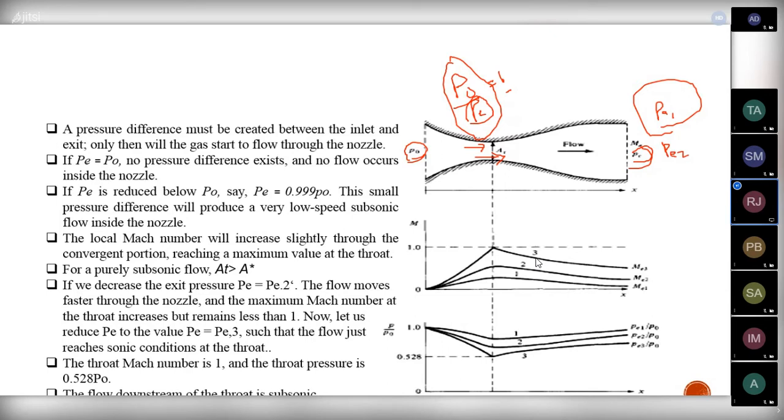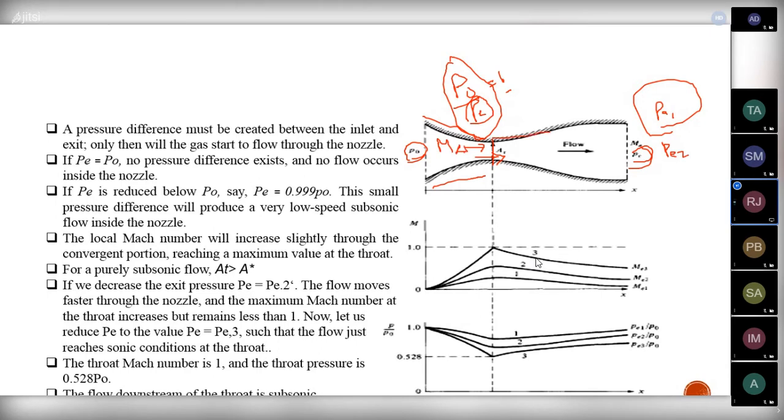While reducing it, the flow inside the nozzle is further induced, and the velocity, or the Mach number, is increased, but it is also in subsonic speed only. That means for a subsonic flow, the converging duct will increase the Mach number, but the increased Mach number is also less than 1 only.